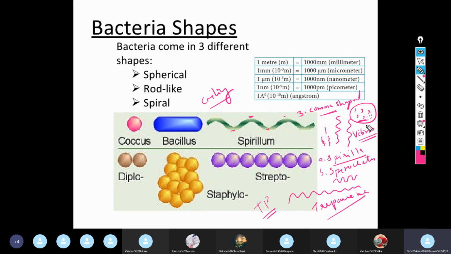When does it lose its curvature? If you grow it in the laboratory. If you look at the natural specimen sample, you will see the curvature, comma shaped organisms will be seen. But if you grow it on media in the laboratory and then do microscopic observation, you will see that its curvature is gone, it has lost its curvature. Now these rods or comma shaped organisms which earlier were observed as comma shaped from the natural specimen sample, after growing them in the laboratory on bacteriological media and when they were observed under microscope, they appear as cocobacillary rod, small, right? That is the difference between this.